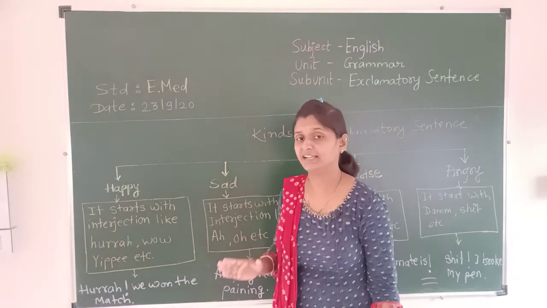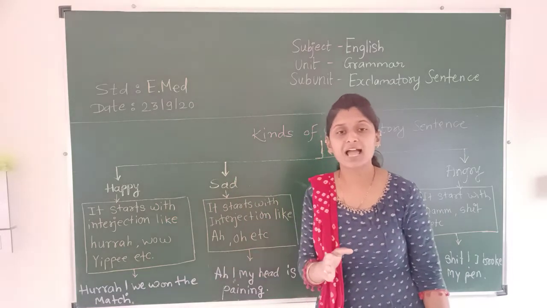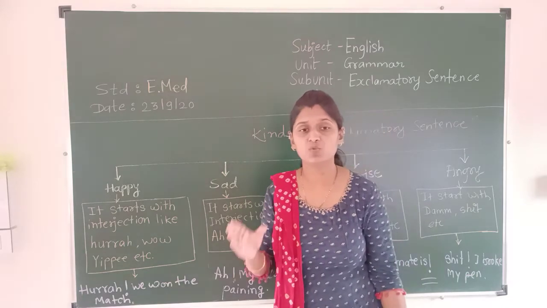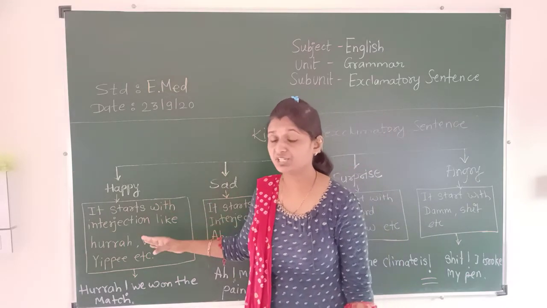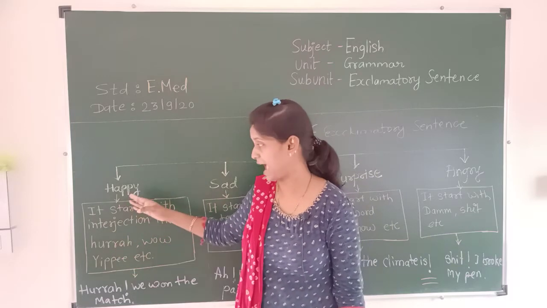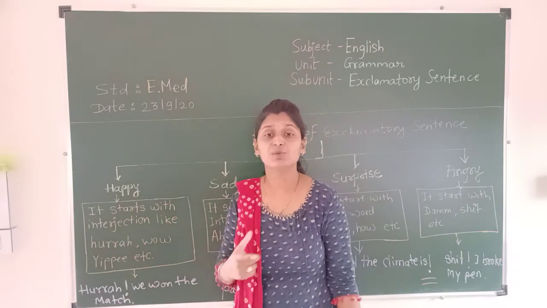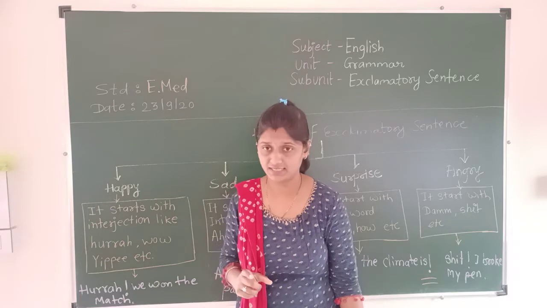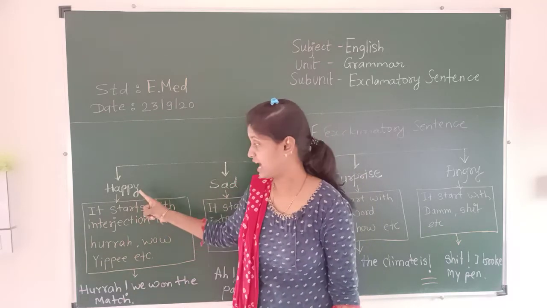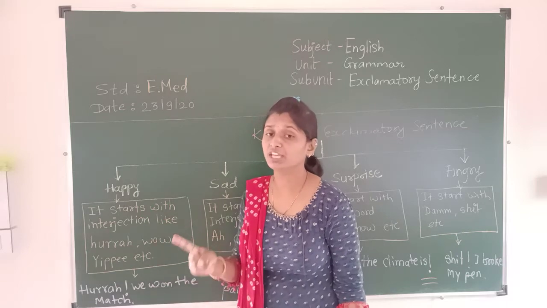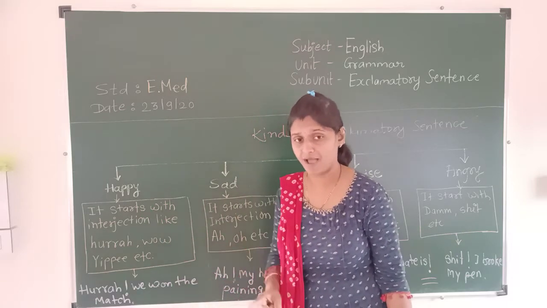Now, a happy sentence always starts with an interjection word which shows happiness. The interjection word we use in the happy sentence should show the happiness. And after writing the interjection word in the happy sentence, you should give an exclamation mark.